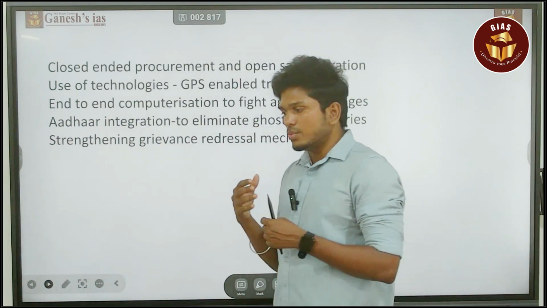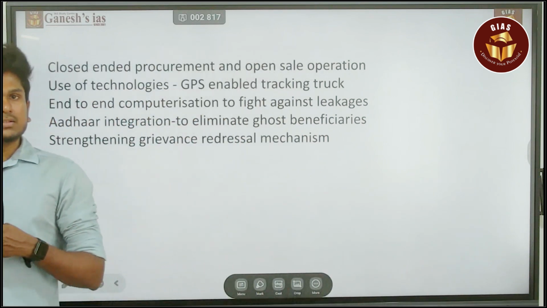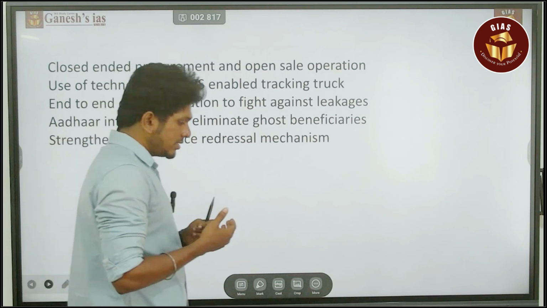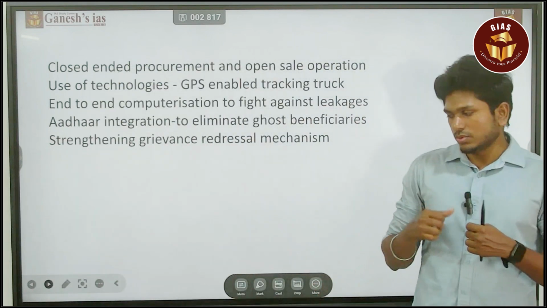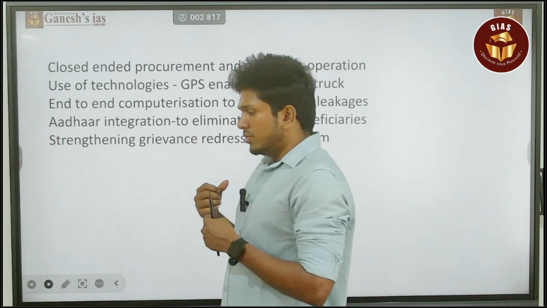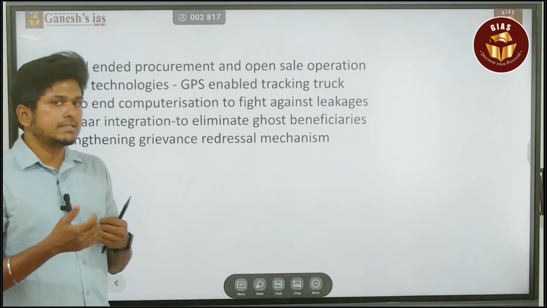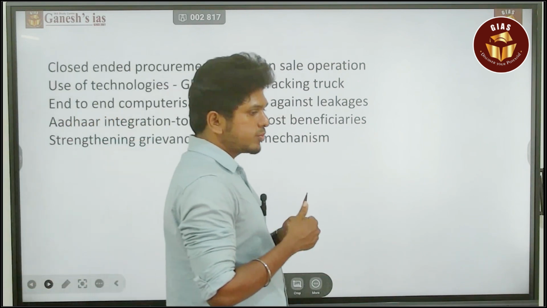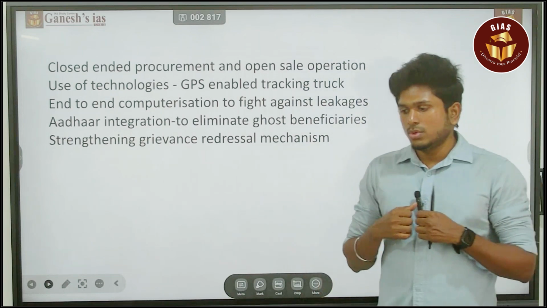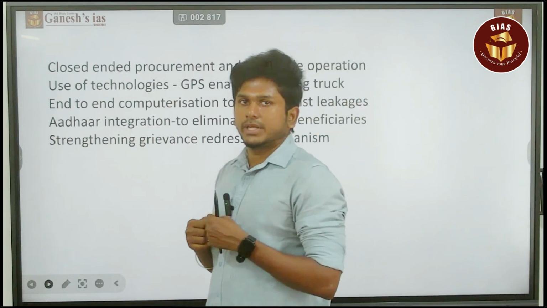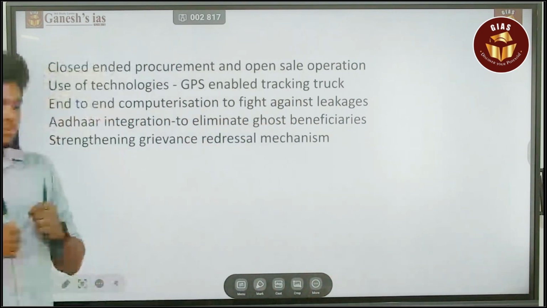Aadhaar integration to overcome the inclusion and exclusion error. That is also you can do. And then the last thing is grievance redressal mechanism. So consider that you didn't buy any food commodities from the PDS shop, but there is a message. It says that you procured this much of rice and wheat and kerosene. So to whom will you make a complaint? That is the first question.